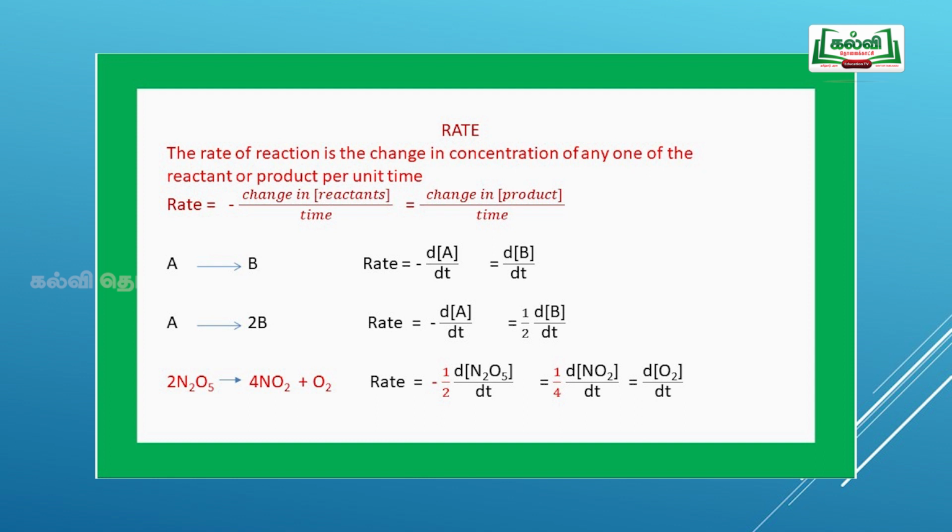Here, 1 mole of A dissociates to give 2 moles of B, so we cannot say the disappearance and the appearance are the same. So we divide by the stoichiometric coefficient. Next, we shall move to a general equation: 2N2O5 gives 4NO2 plus O2. In this reaction, 2 moles of nitrogen pentoxide dissociate to give 4 moles of nitrogen dioxide and 1 mole of oxygen. If you divide by the stoichiometric ratio, then all the rates are equal.